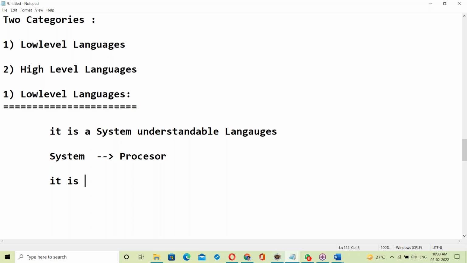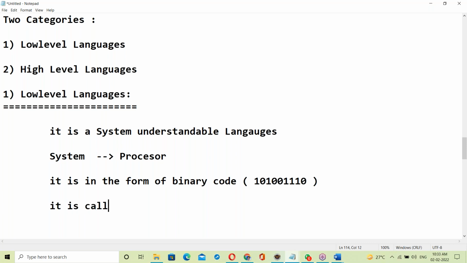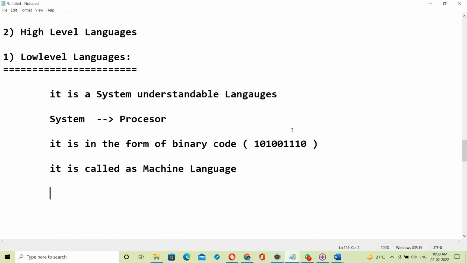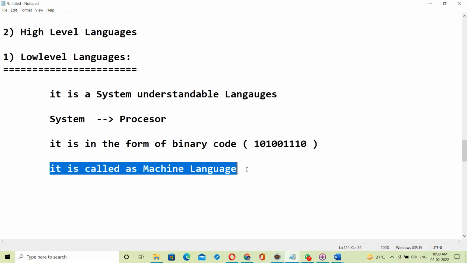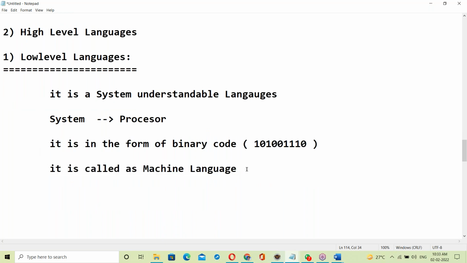It is in the form of binary code, like a zeros and ones format. It is called machine language. It is low level language called machine language.